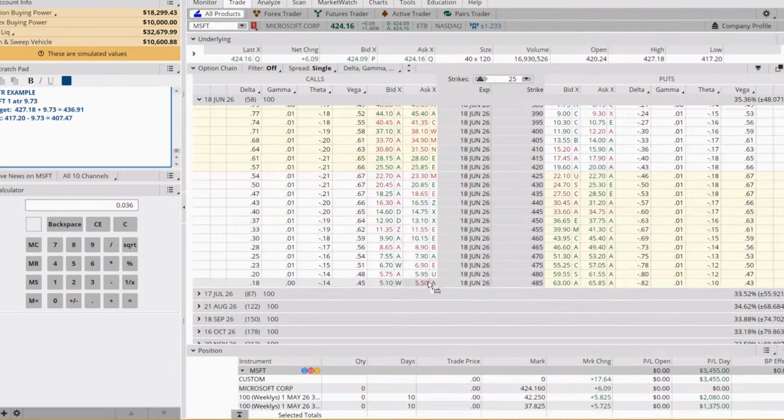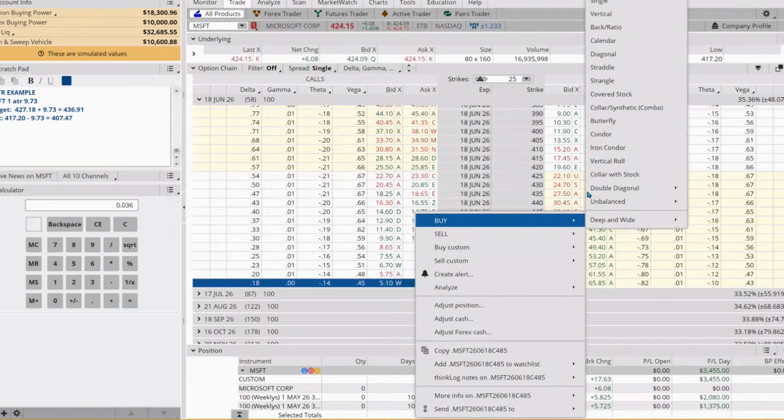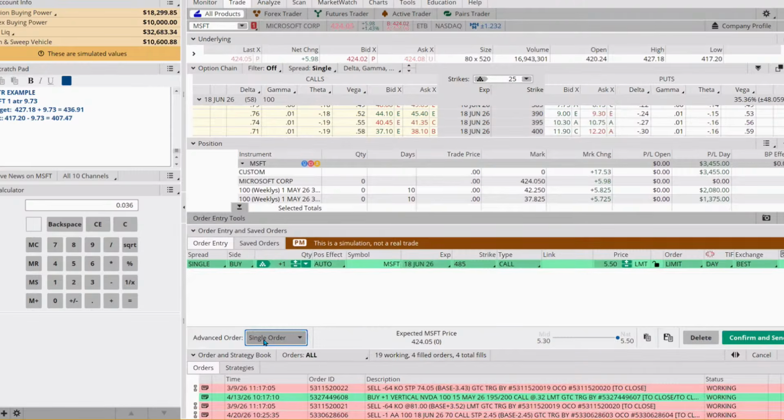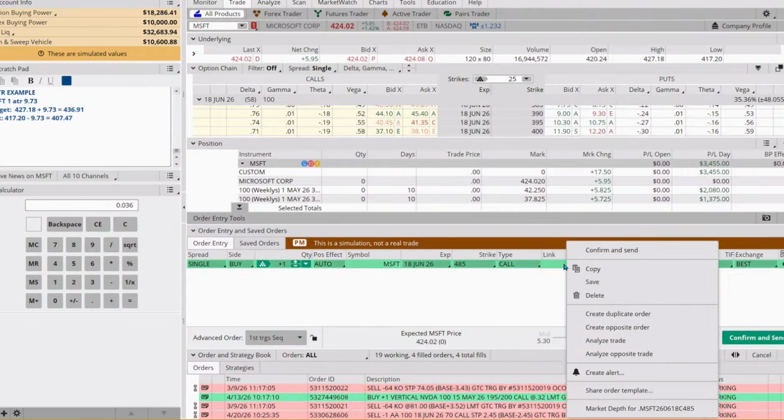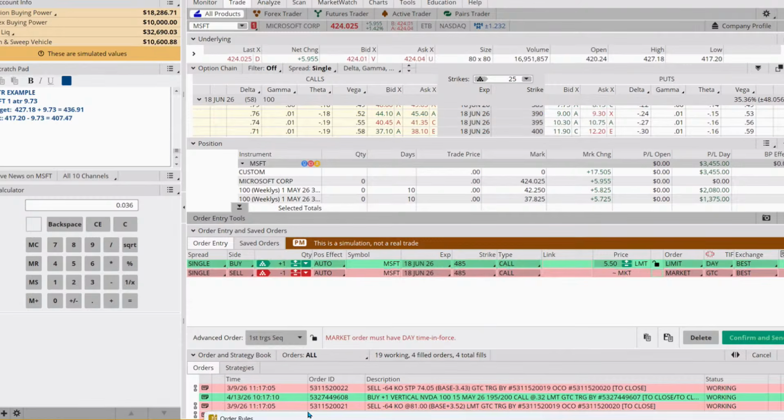We're going to come out to June, and we are going to buy, and we're just going to say buy a single. We could say buy single with OCO, buy custom. But we're going to come down to single order, make it first trigger sequence. We're going to right click, create an opposite order, make it good till canceled, and then we're going to make it a market order. This is just kind of a faster way to put this in.